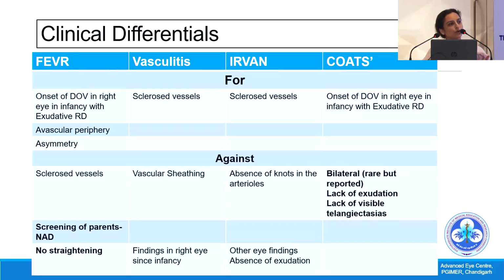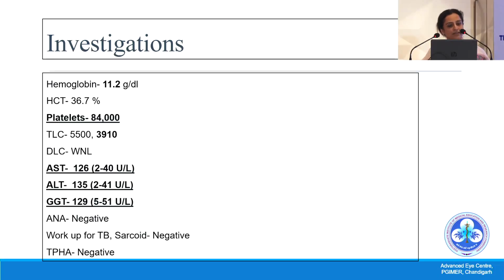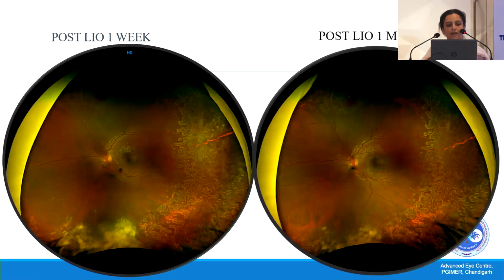So how do we go about from this case? We also noticed that there was an abnormal lock of gray hair on this 10-year-old child. Was this important? Routine investigations revealed that the platelets were low, hemoglobin was low normal, TLC was normal but on the lower side, there were deranged LFTs, and a workup for vasculitis was negative. We did a laser indirect ophthalmoscopy as guided by the fluorescein angiogram.